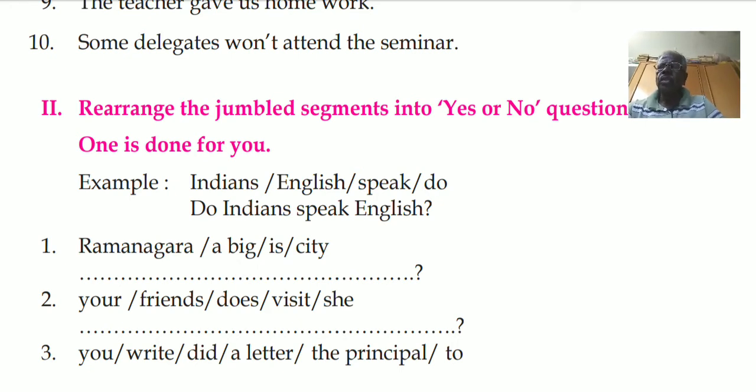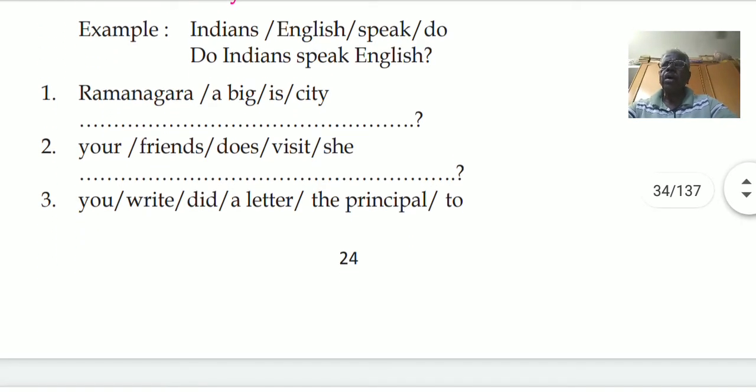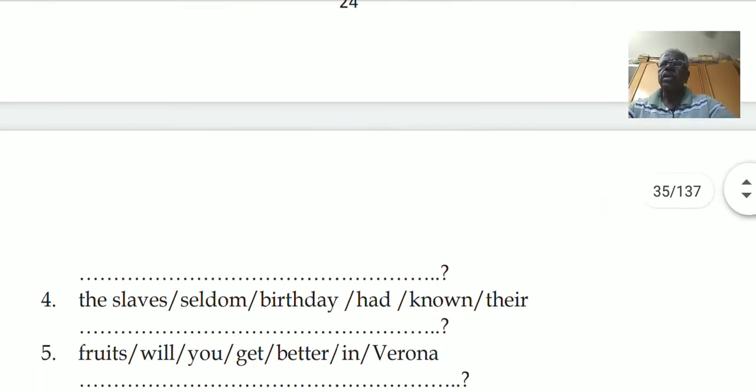Third one: you, write, did, a letter, the principal, to. So it will be like this: Did you write a letter to the principal? Because there is no auxiliary, since it is past tense, we have to go for did. Did you write a letter to the principal?